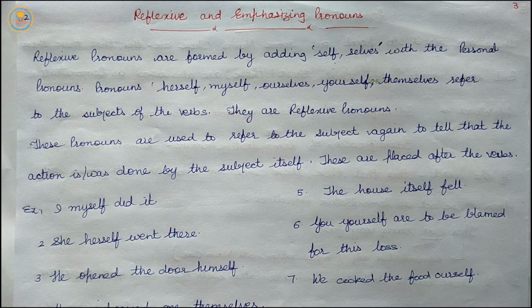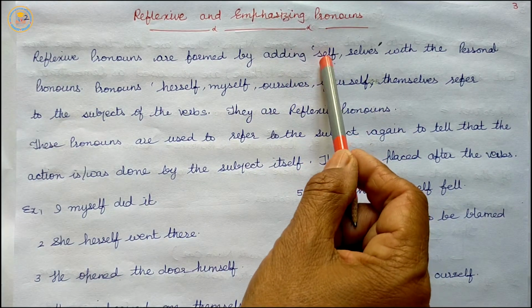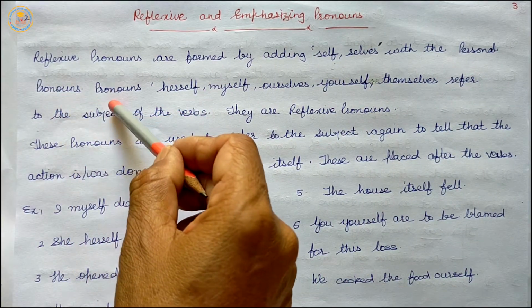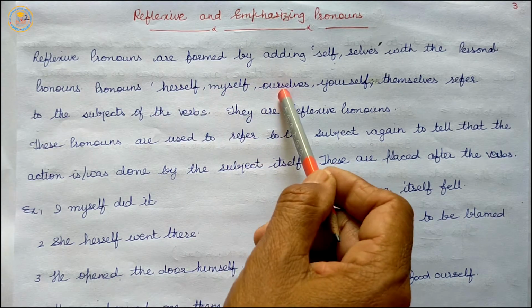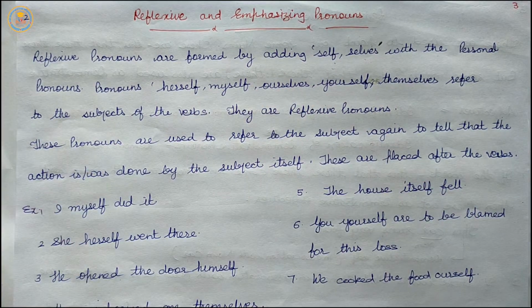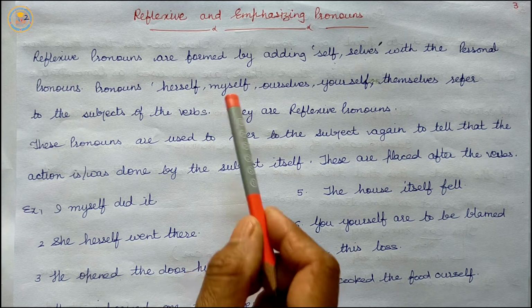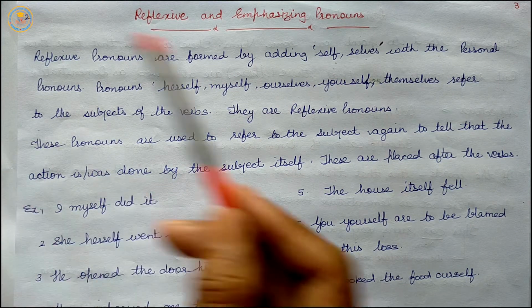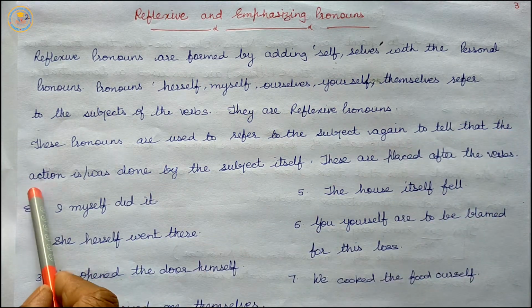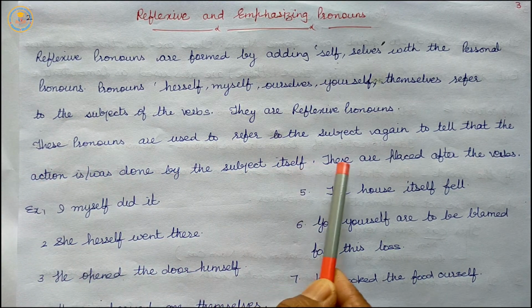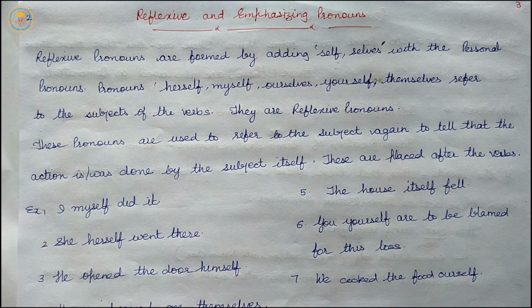So, reflexive pronouns are formed by adding self or selves with the personal pronouns. The pronouns herself, myself, ourselves, yourself, themselves refer to the subject of the verb. They are reflexive pronouns. These pronouns are used to refer to the subject again to tell that the action is or was done by the subject itself. These are placed after the verb.